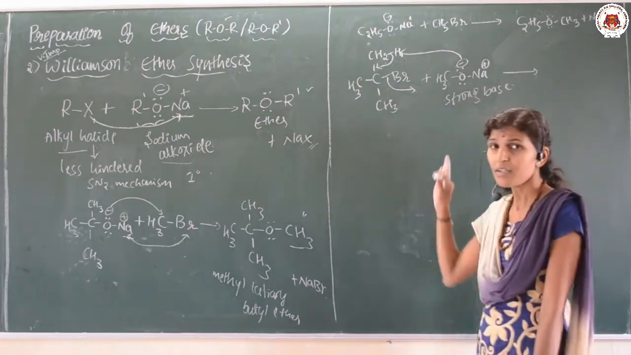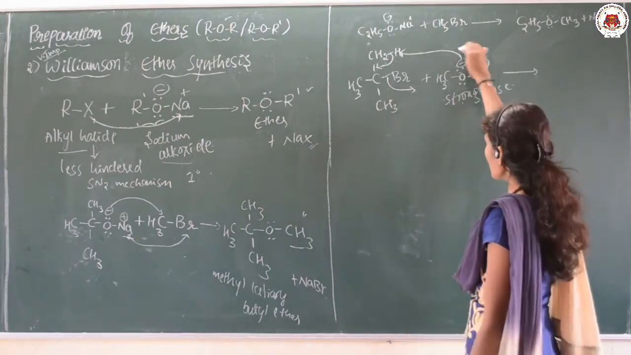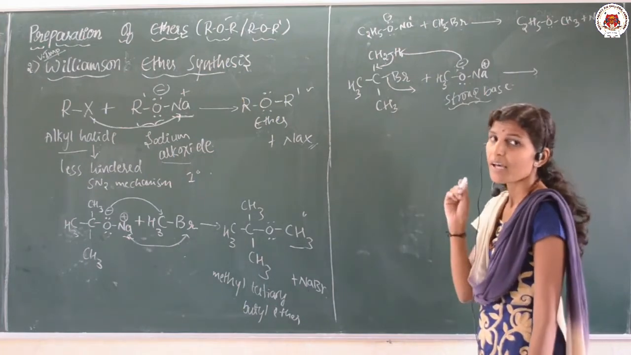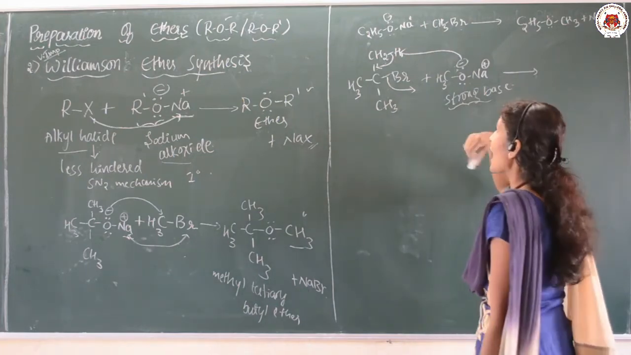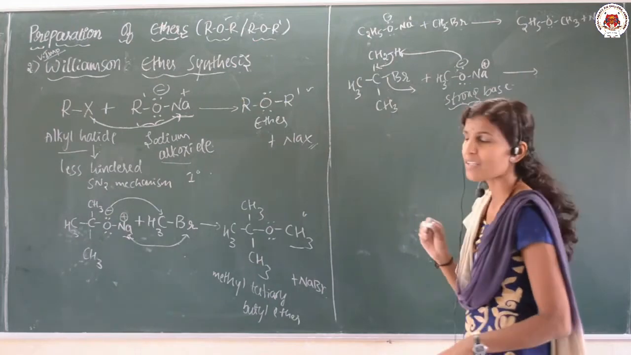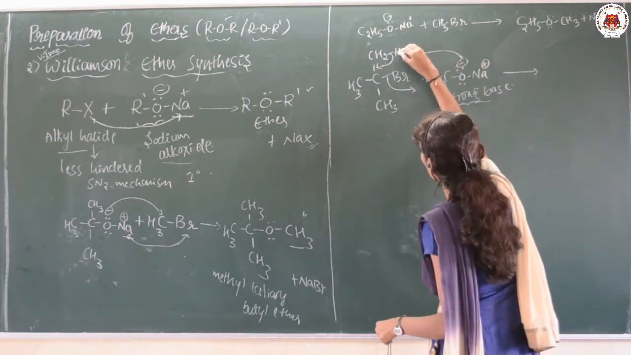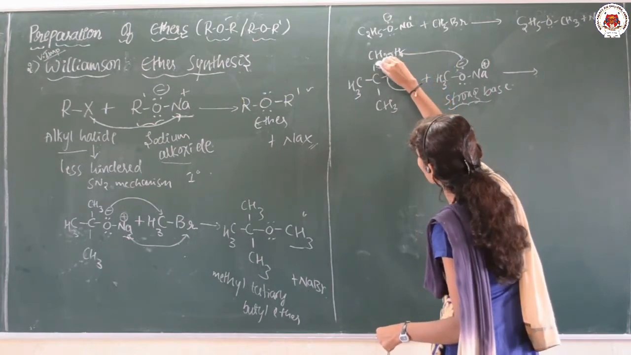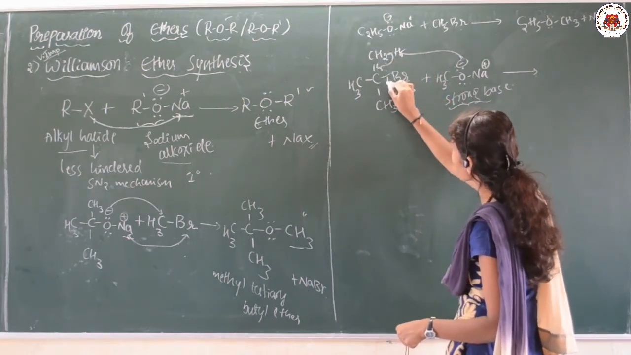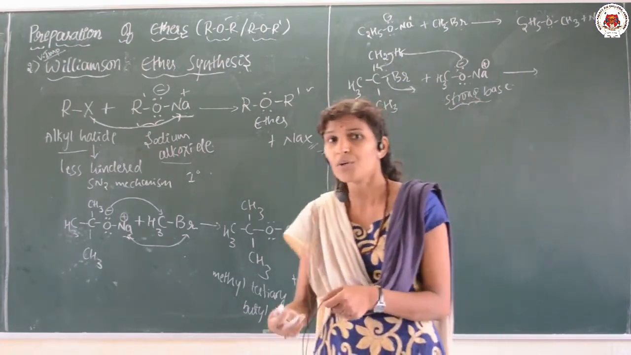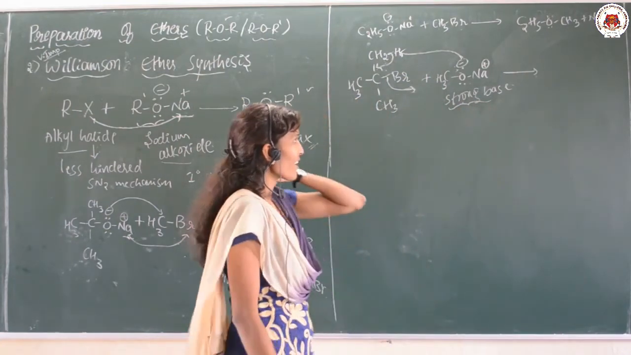Just look at the attacking positions. The sodium alkoxide not only acts as a nucleophile, it even acts as a strong base. The strong base abstracts the proton, and this bond is shifted here, so that in order to balance the carbon valency, it can eliminate the Br, because Br is a good leaving group. So Br can get detached from here.